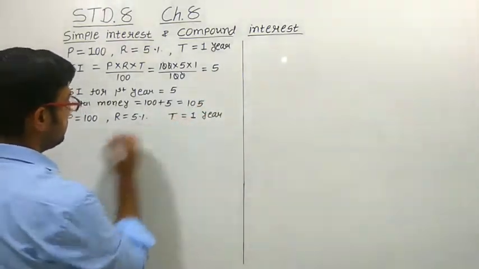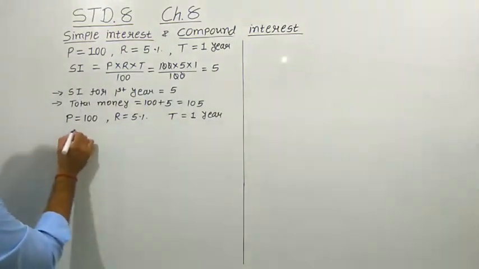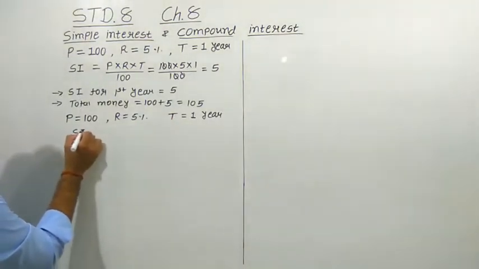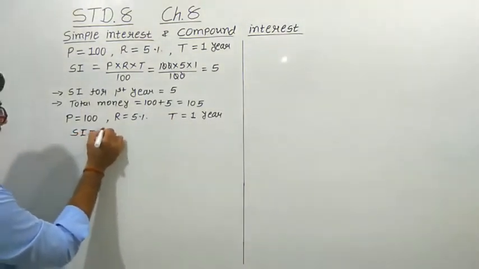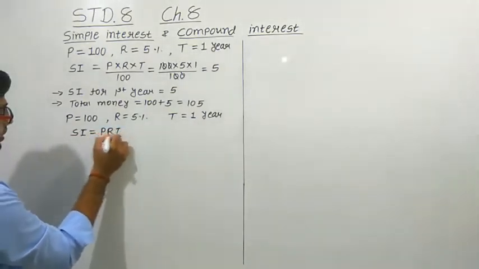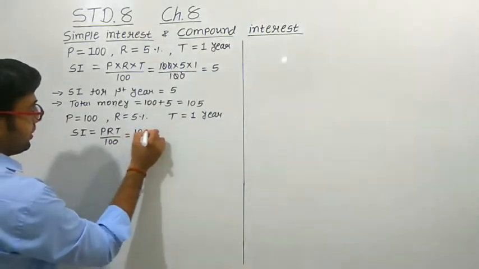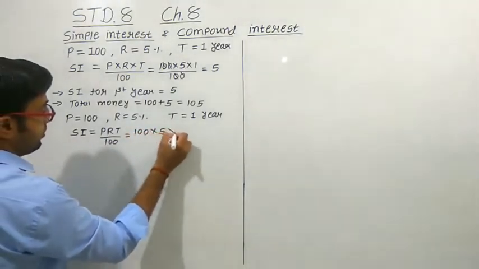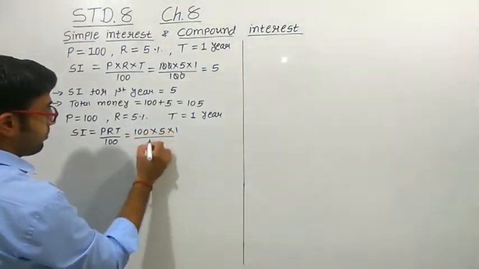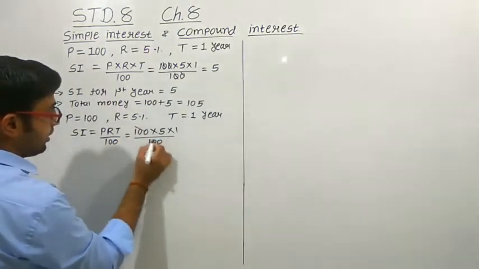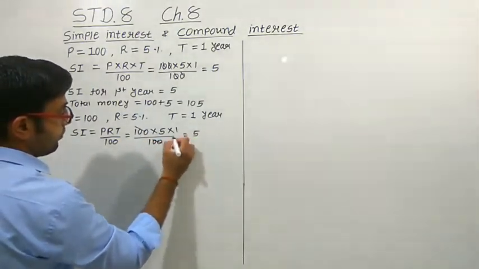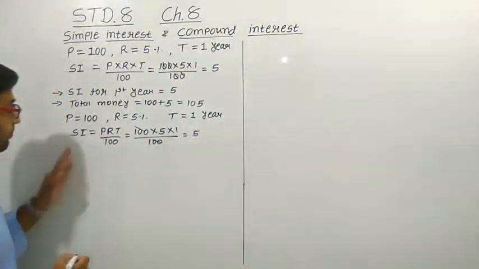Okay. So again, if we calculate the simple interest, then the formula will remain as it is, PRT upon 100. When you put down all the values, you get 100 into 5 into 1 year upon 100. 100 again will cancel each other. 5 rupees again we get as a simple interest.